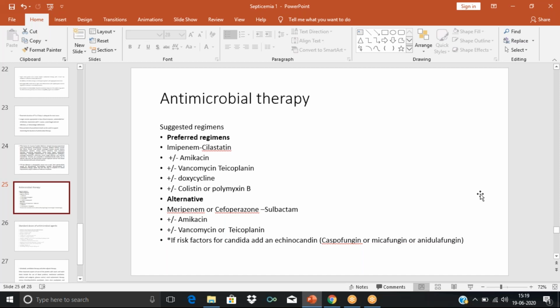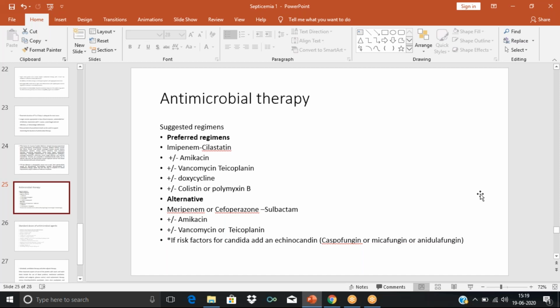These are some of the examples. In this class, I think you can learn the pharmacology. Imipenem, cilastatin. So we need to select a broad spectrum antibiotic and 2 antibiotics of different classes. So imipenem, cilastatin, plus or minus amikacin.